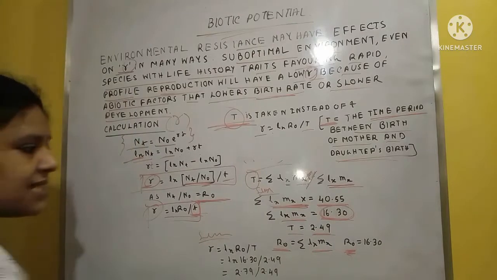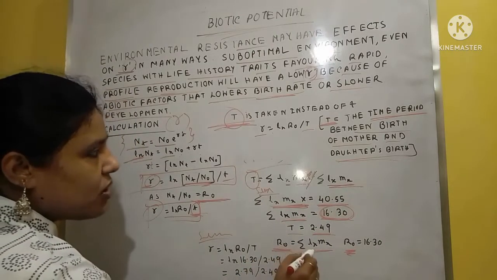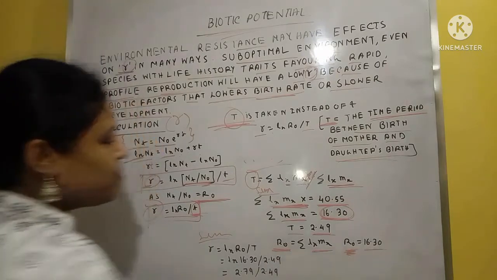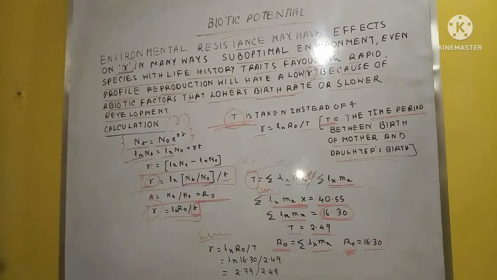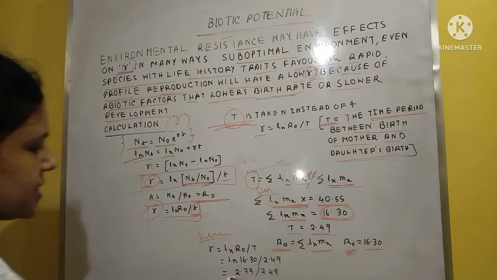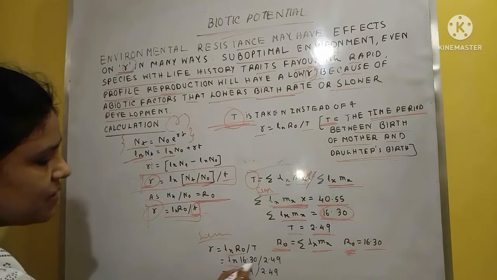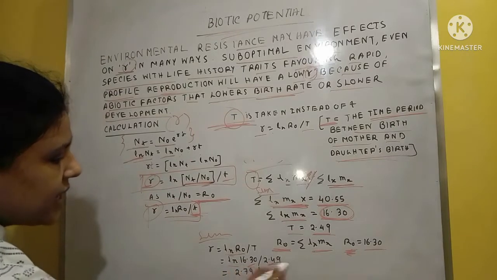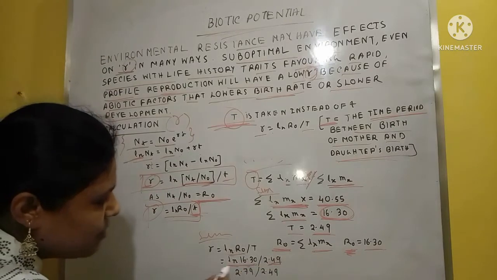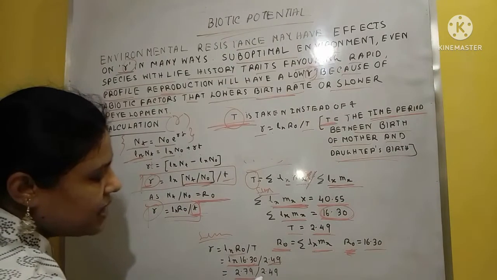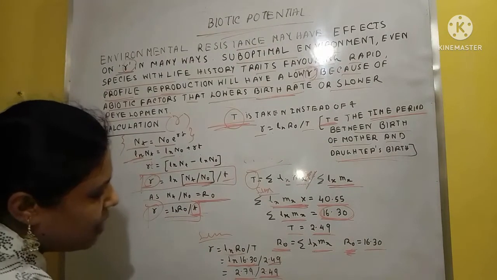Now we put the value of R0 in ln R0 by T, that means ln 16.30 by 2.49. The value of ln 16.30 is 2.79. Dividing 2.79 by 2.49, we get 1.12.